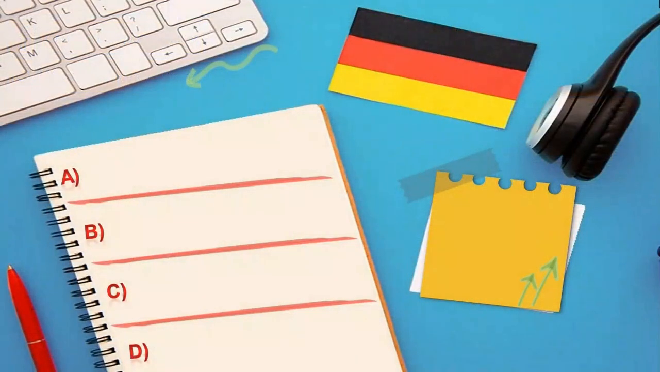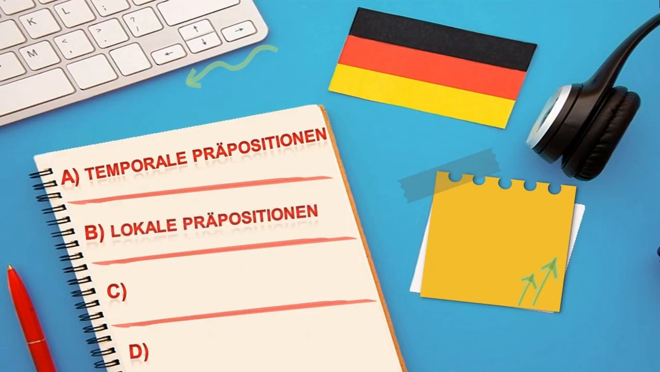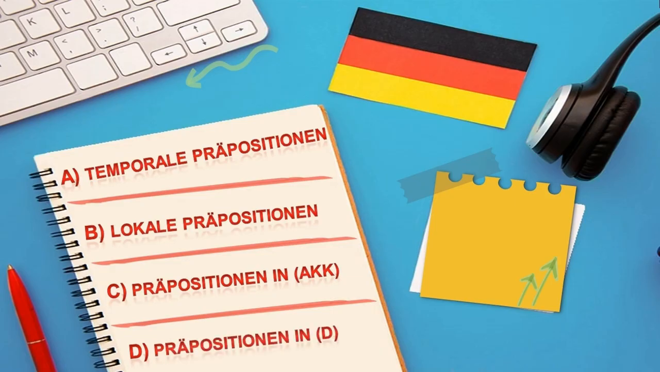What we will learn today: temporale Präpositionen, lokale Präpositionen, prepositions in accusative or Präpositionen in Akkusativ und Präpositionen in Dativ. This lesson will be divided into two parts. There are many prepositions in the German language.